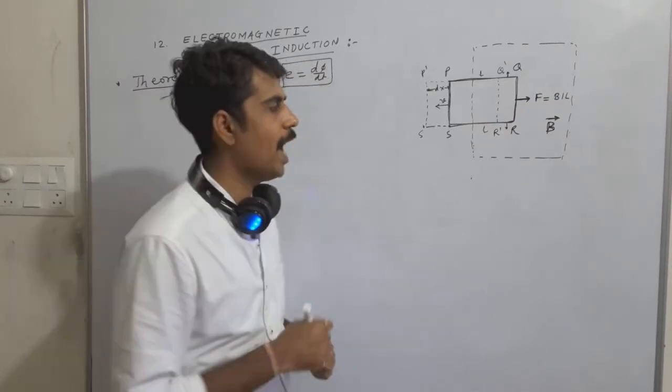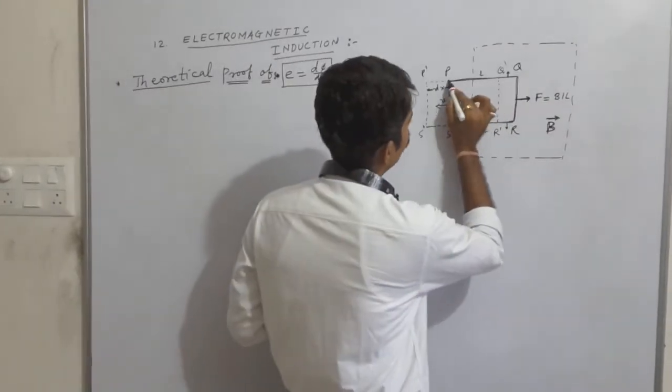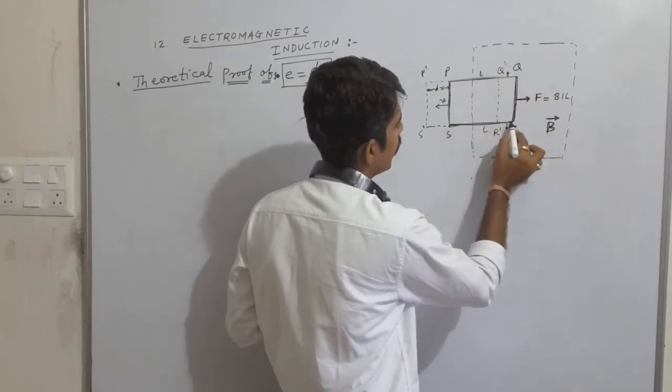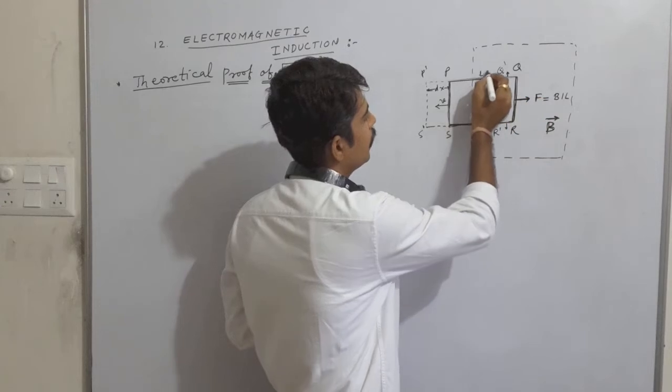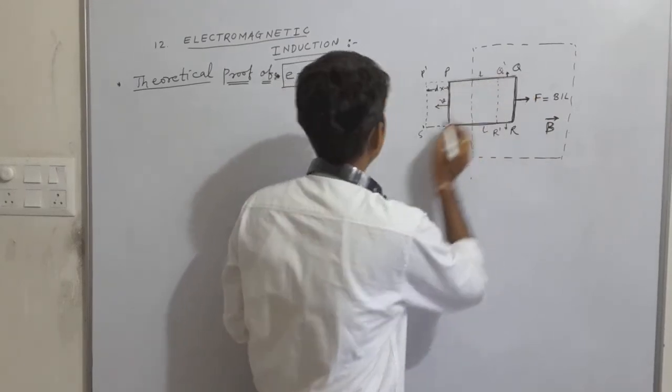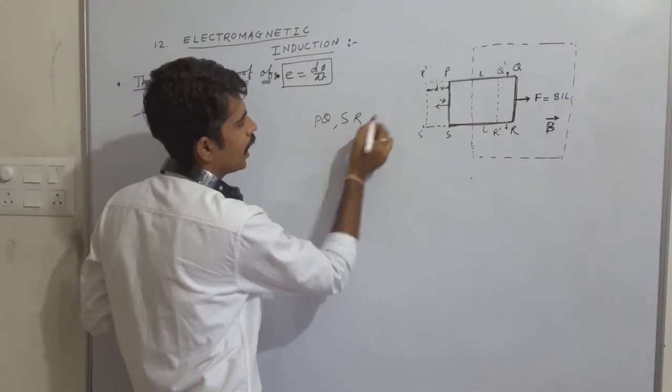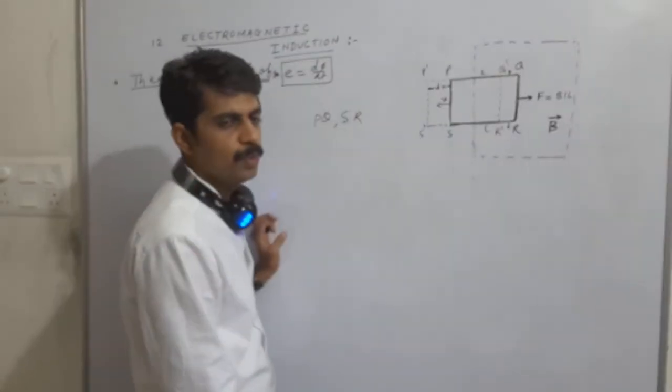Now the forces will act on three sides of this coil: one is PQ, another one is QR and another one is SR. The forces acting on side PQ and side SR are equal in magnitude and oppositely directed.